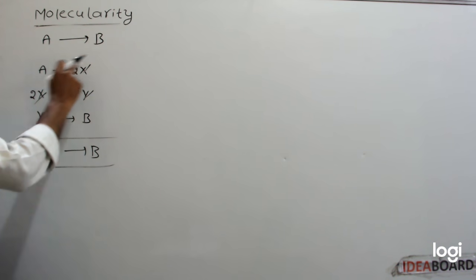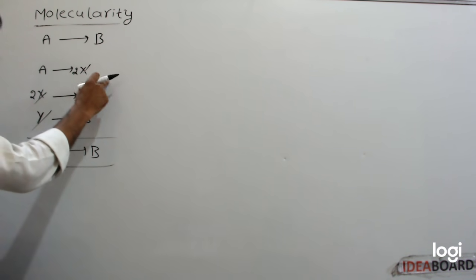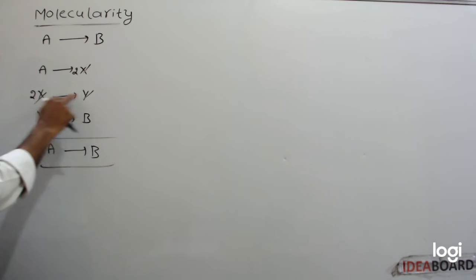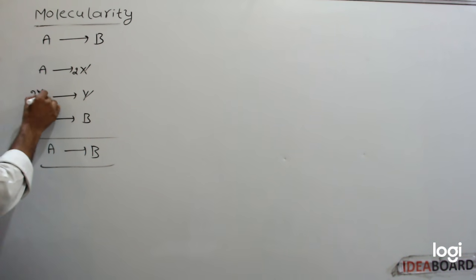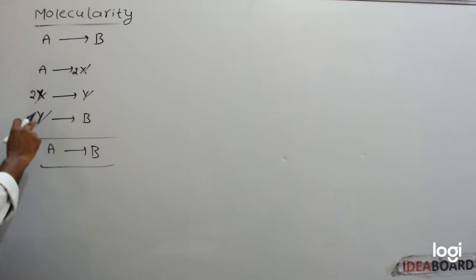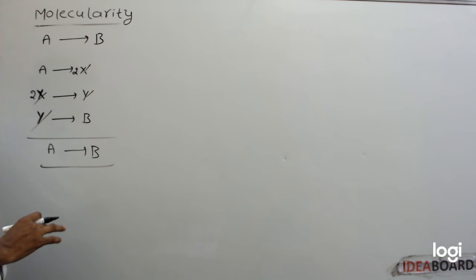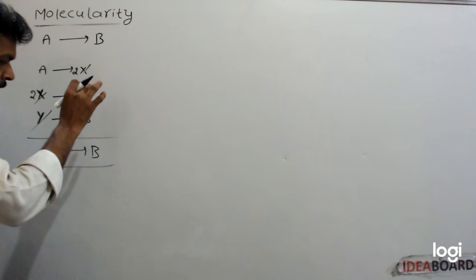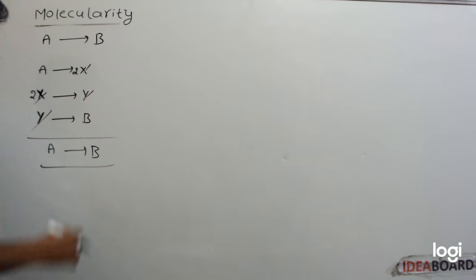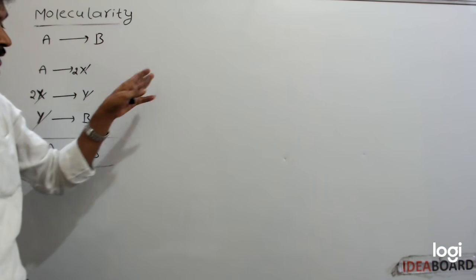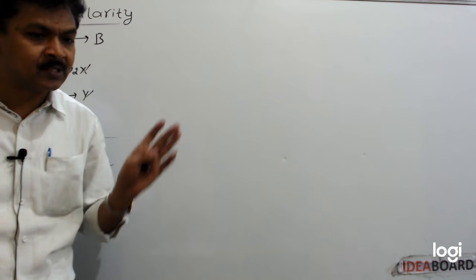If we take this elementary reaction, one molecule is there, so its molecularity is 1. In this elementary reaction, two molecules are there, so its molecularity is 2. In this elementary reaction, one molecule is there, its molecularity is 1. So every elementary reaction has its own molecularity. Elementary reactions are nothing but single step reactions, with no further internal steps.